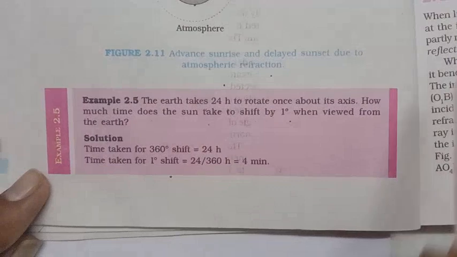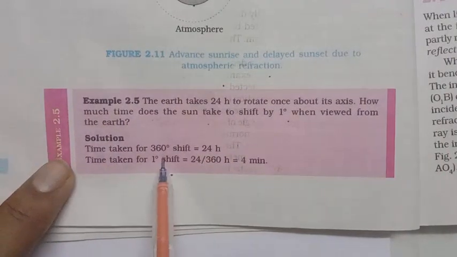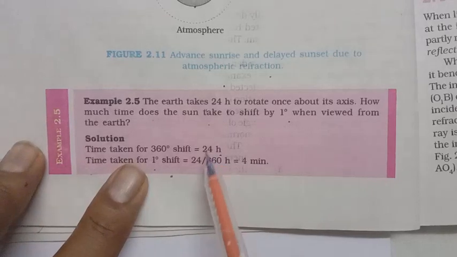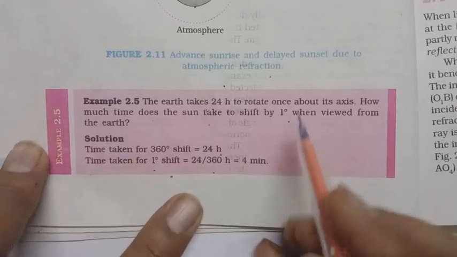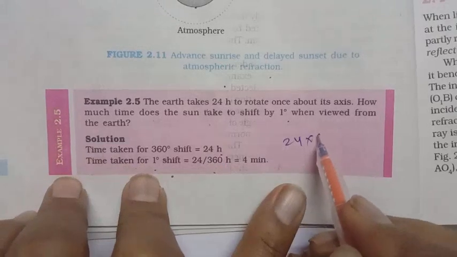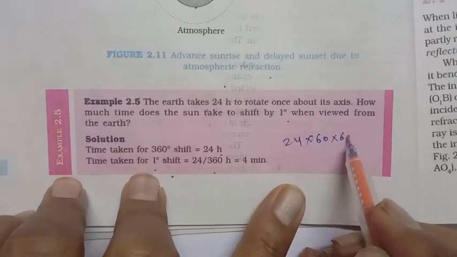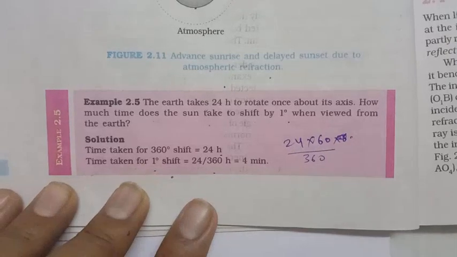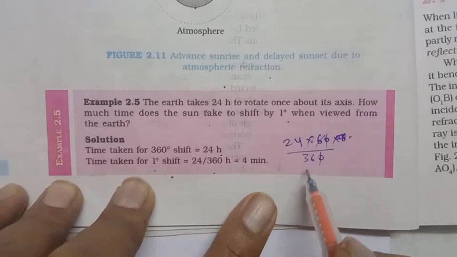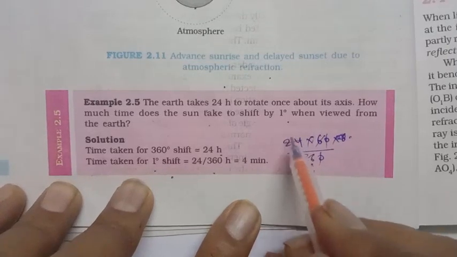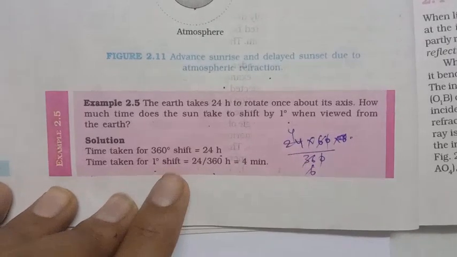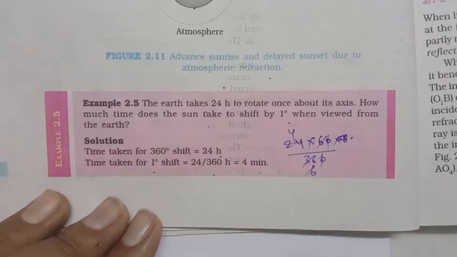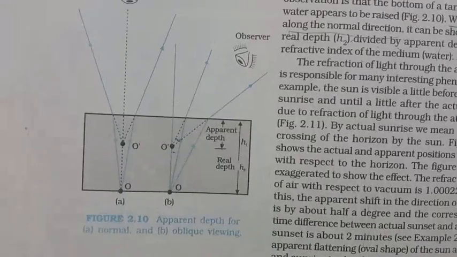One rotation is nothing but 24 hours, so the time taken for a 360 degree shift is 24 hours. So the time taken for a 1 degree shift is 24 by 360 degrees. 24 hours means 24 times 60 minutes. In case of minutes, divided by 360, zeros cancel, 6 ones are 6, 6 sixes are 36, 6 fours are 24, that means 4 minutes. So a 1 degree shift takes 4 minutes. How much? 4 minutes.